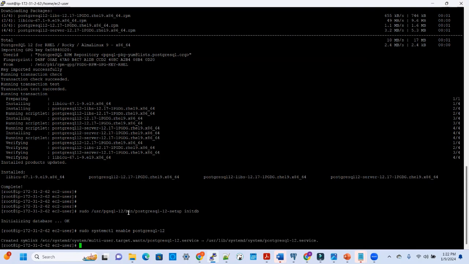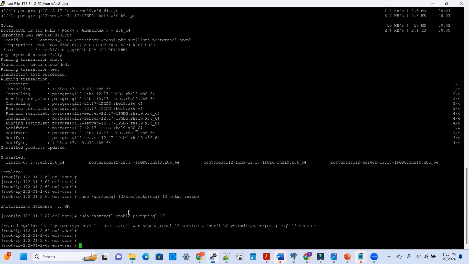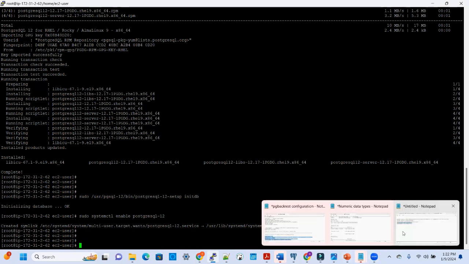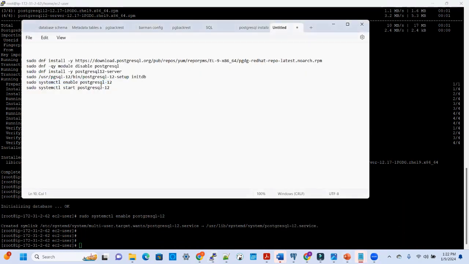What it does is that it creates a symbolic link to the systemd daemon, so that each time the server comes up, it starts up Postgres on its own without manual intervention. So once we enable the Postgres service using systemctl, we start Postgres 12.